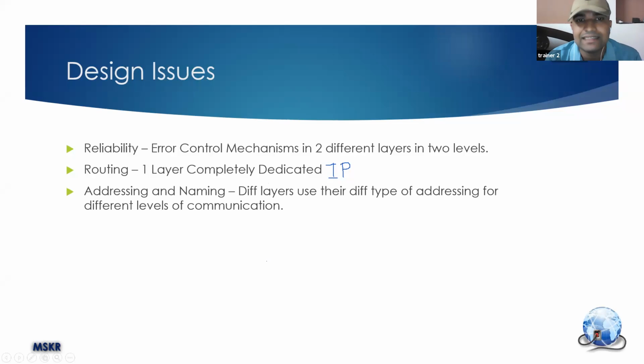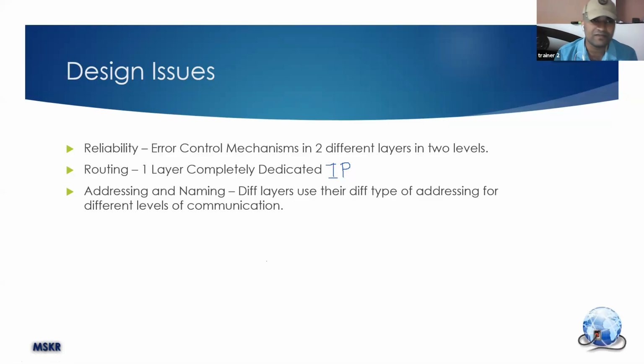Now, this addressing: I said IP address to go to a particular system. When you send a WhatsApp message, the message reaches your friend's mobile, but not the WhatsApp application. It is received by your friend's mobile, but not by the WhatsApp application. So how are you going to handle that?